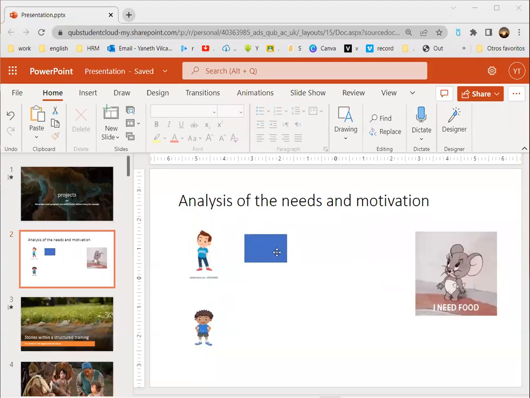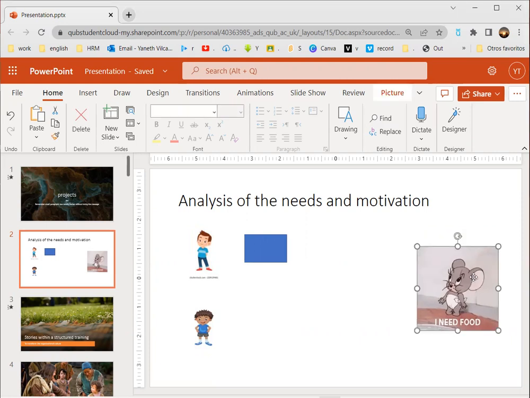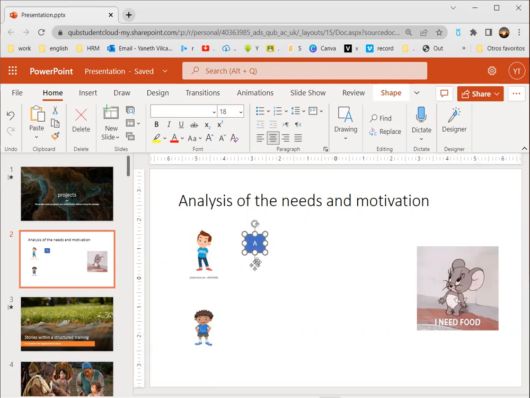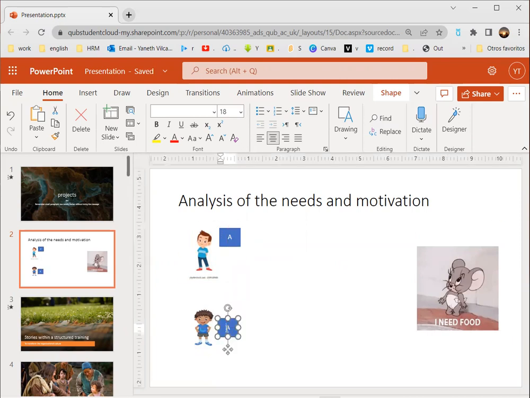Okay, here we are going to make the analysis of the needs and the motivation. Let's suppose that the need is basically food. We need food. Here we have two characters, A and B. This is A, and he wants food. And this is going to be B, and he also wants food.